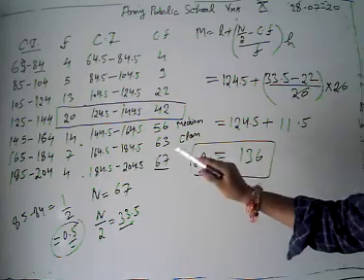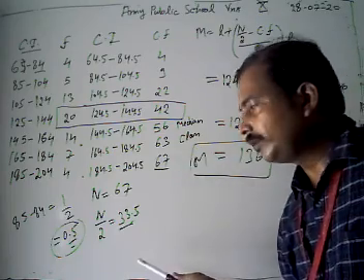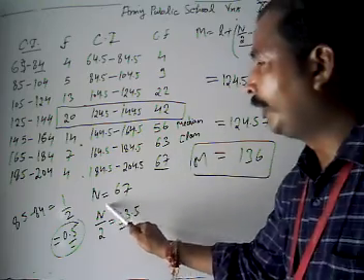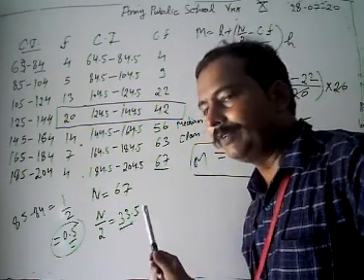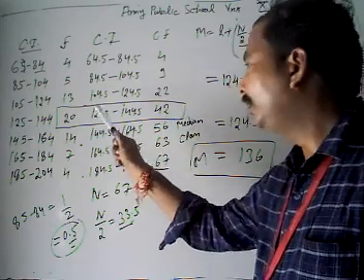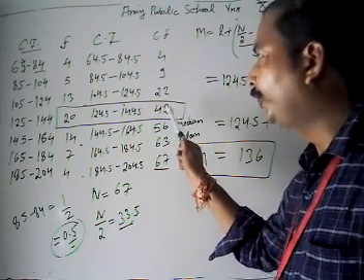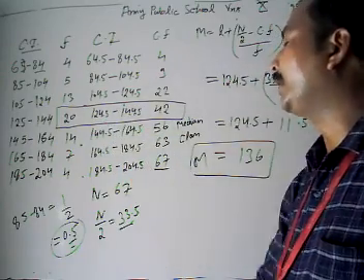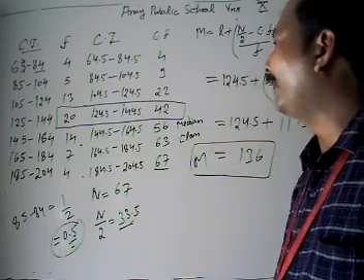Then we find our n by 2, which is 33.5. Now we check where this 33.5 lies in our cumulative frequencies. We see that it lies in CF 42, which means that is our median class. The lower limit of the median class is 124.5 and the frequency is 20.